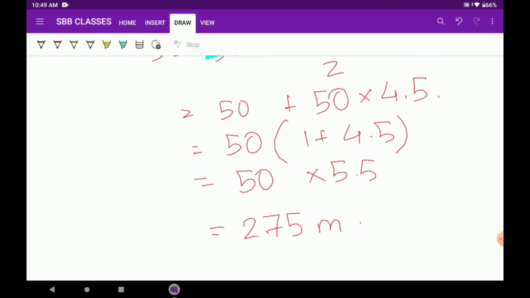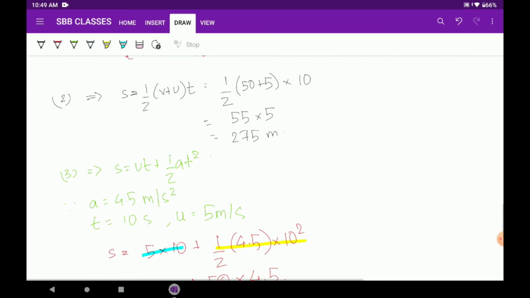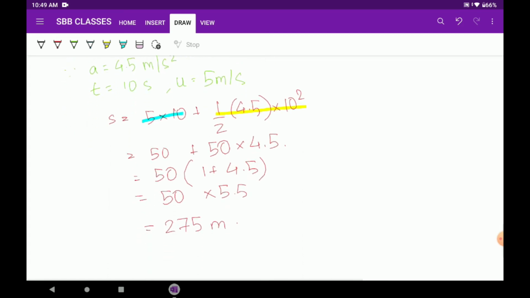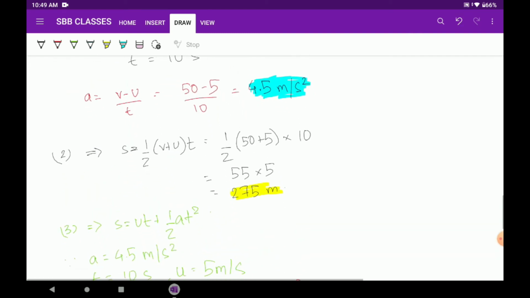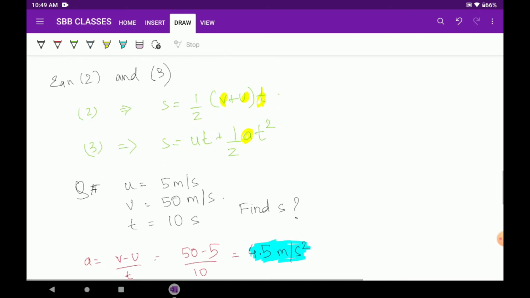So both values come out the same, whether we use equation 2 or equation 3. But in order to use equation 3, I had to find a first. You can avoid that and find the displacement s without it. I just showed you this to help you understand that both give the same result.